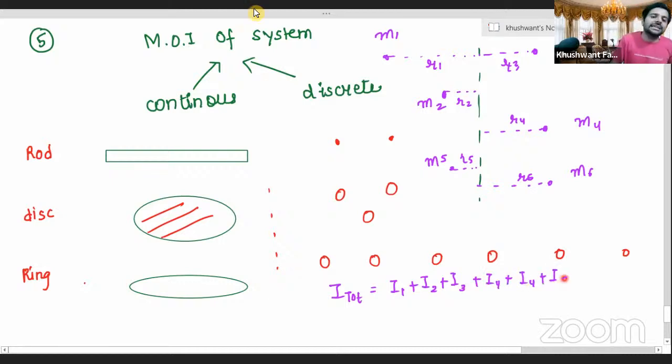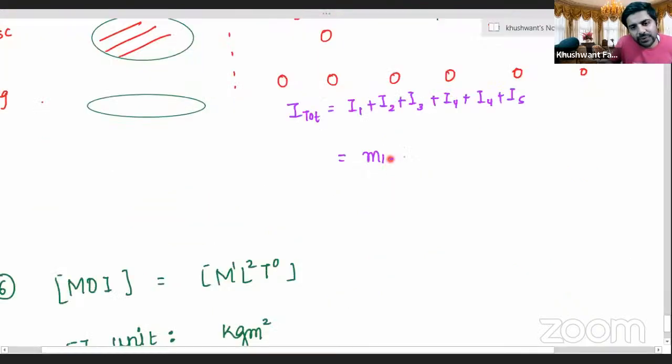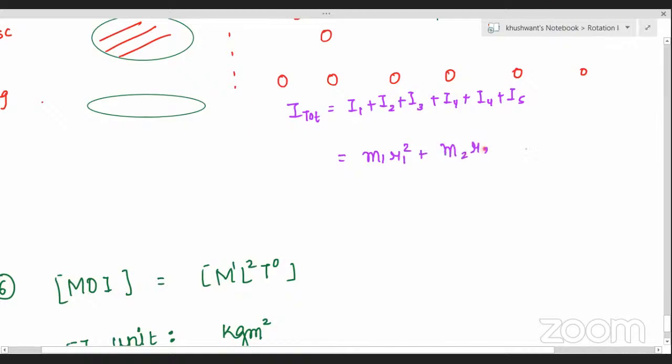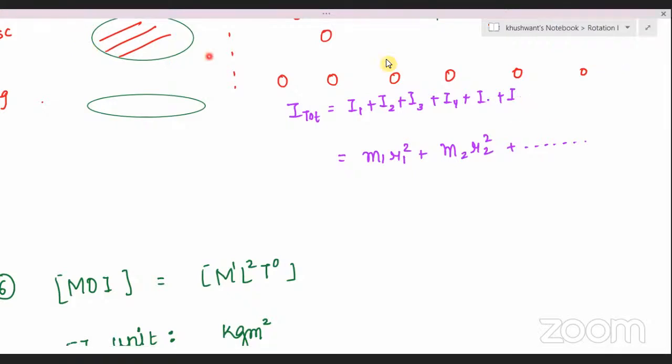सिंपल. ठीक है, let's substitute it here. इसको substitute करते हैं. Everybody have a look. तो we will have this as, आंचल क्या हो जाएगा बोलो. Yes आंचल, m1 r1 squared plus m2 r2 squared plus so on until the 6th particle. Correct आंचल? You all can do this, minor corrections. Good. तो until the last particle.